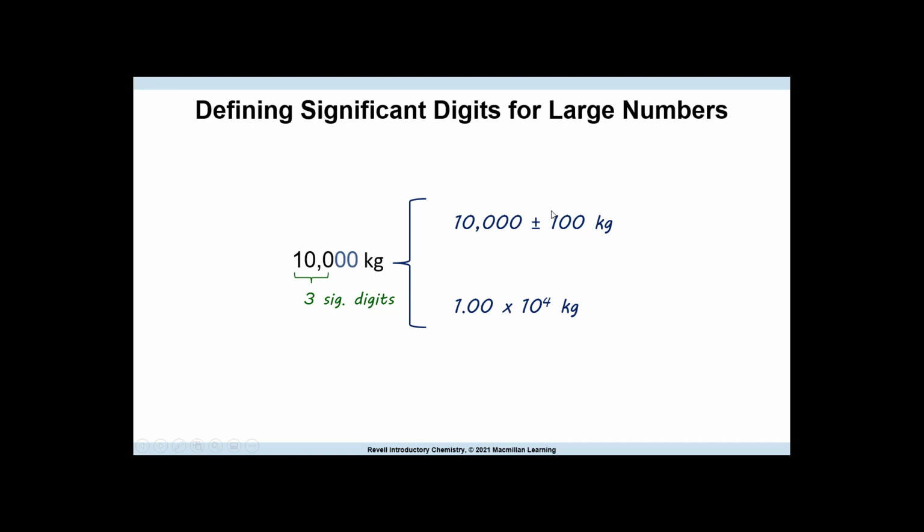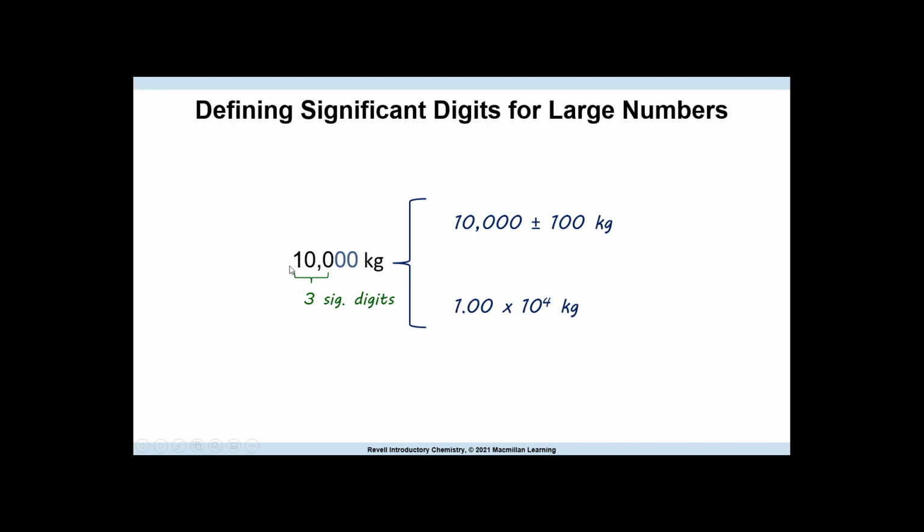I don't tend to use this plus or minus. They do in the lab more. When you're actually doing lecture portions and given numbers, you're expected to give an actual value. But you should understand what this means: there's an estimated digit. This could be up to 100 more and up to 100 less. That's what plus or minus means.